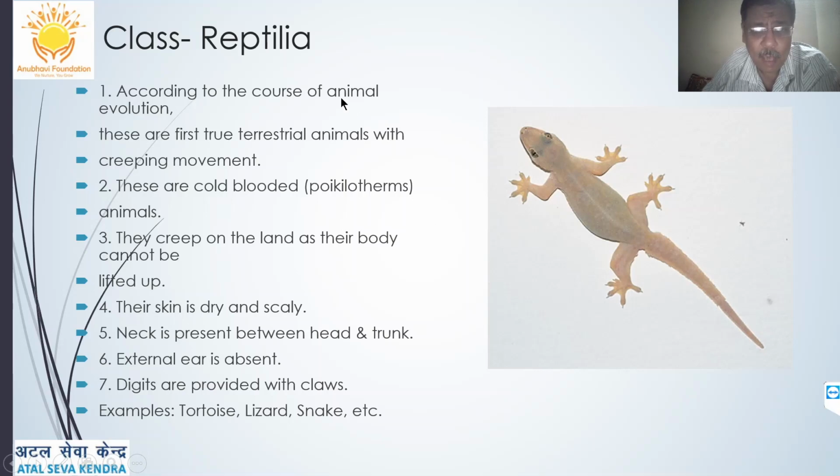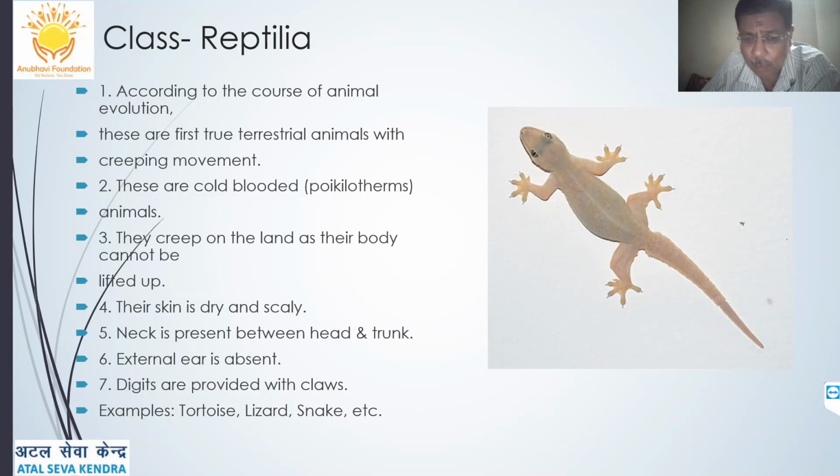According to the course of animal evolution, these are the first terrestrial animals to be formed. They are creeping animals, so they are called reptiles or reptans, because their limbs are not developed properly, therefore they have creeping movements. These are cold-blooded or poikilotherms again. Even in amphibia, they were cold-blooded animals. They creep on the land as their body cannot be lifted up. Their skin is dry and scaly.